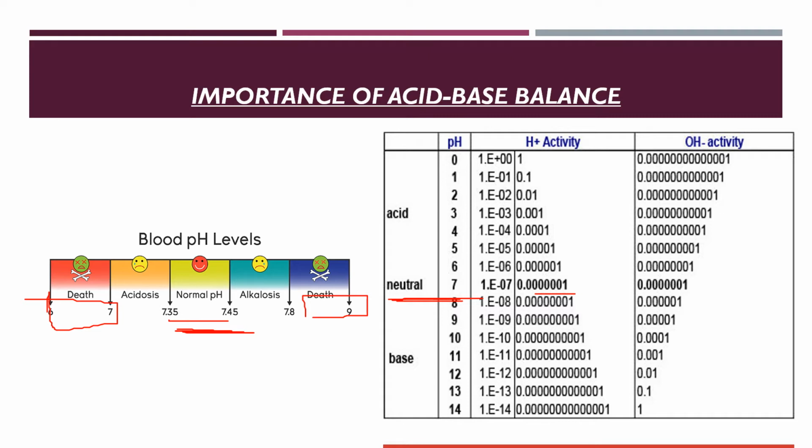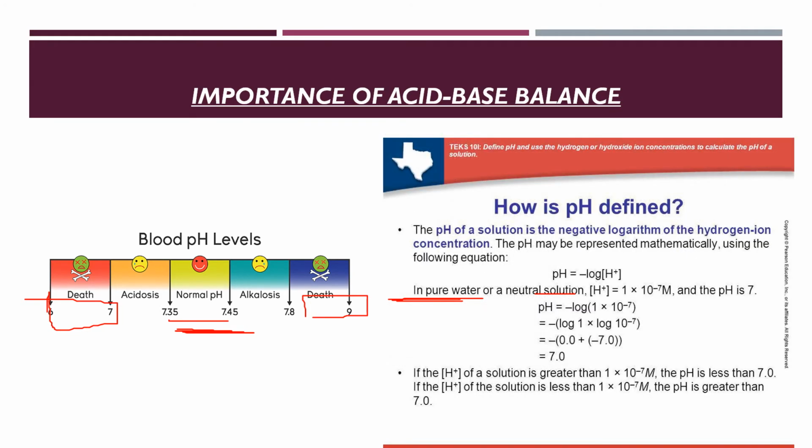As the H+ concentration is very small, it is customary to express it on a logarithmic scale, that is, pH. At neutral pH, pH equal to 7, the H+ concentration is 10 to the power minus 7 mole. So if we take the negative logarithm of 10 to the power minus 7, we get a pH value of 7.